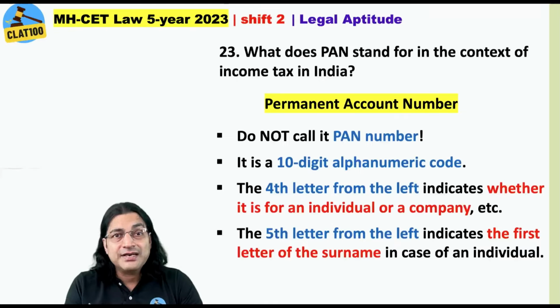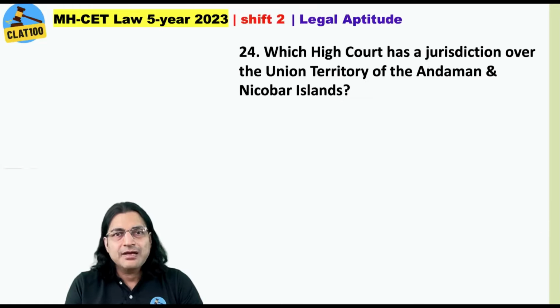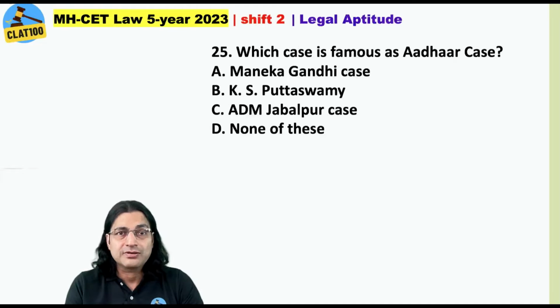The 5th letter from left mostly indicates the first letter of your surname. Like Vijay Jha, my surname is Jha. In my case, the 5th letter from left on my PAN card would be J. Which High Court has a jurisdiction over the Union Territory of Andaman and Nicobar Islands? Of course, we have already discussed this, Calcutta High Court.